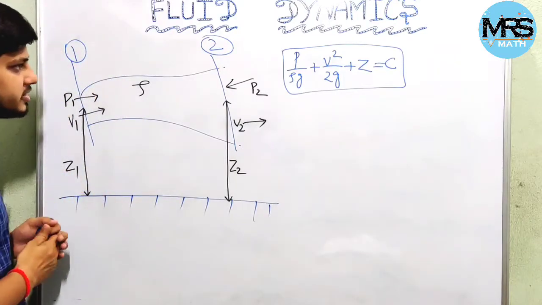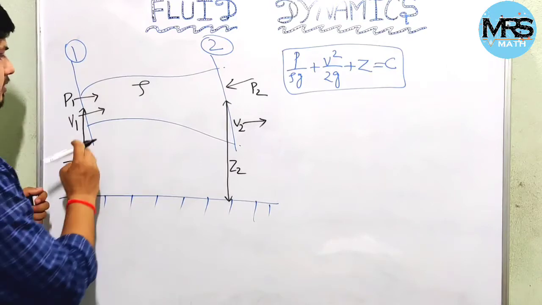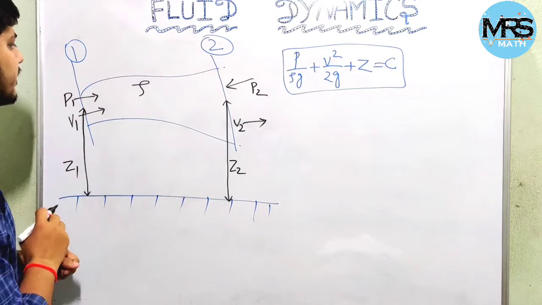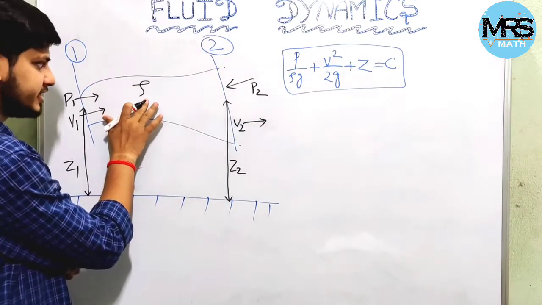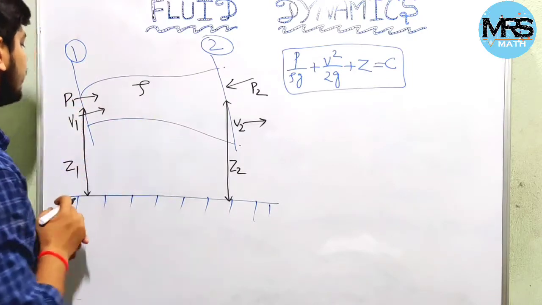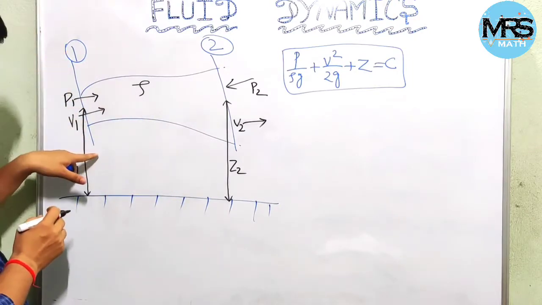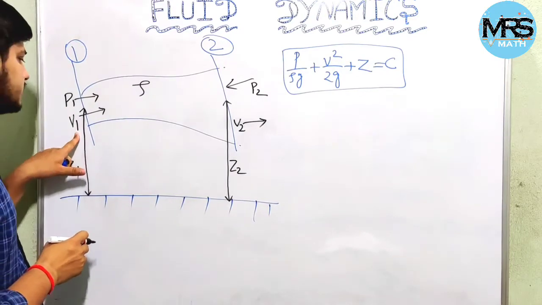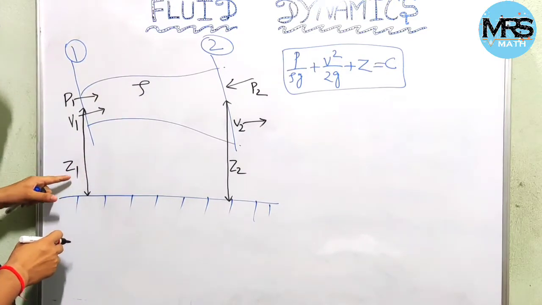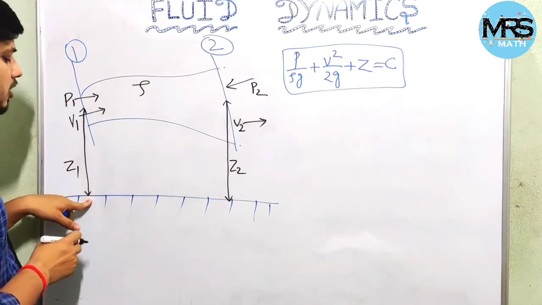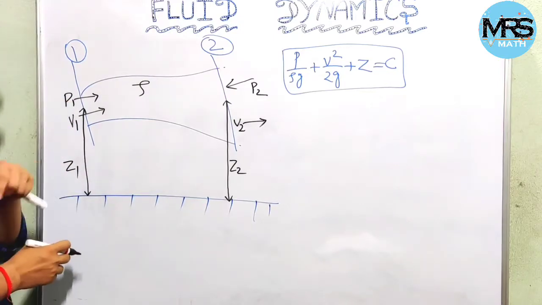Assuming these things, we consider the fluid flow in a conduit or pipe, where rho is the density of the fluid, which is constant throughout the pipe flow. At section 1, P1 is the pressure, V1 is the velocity, and Z1 is the elevation of section 1 over the datum surface.